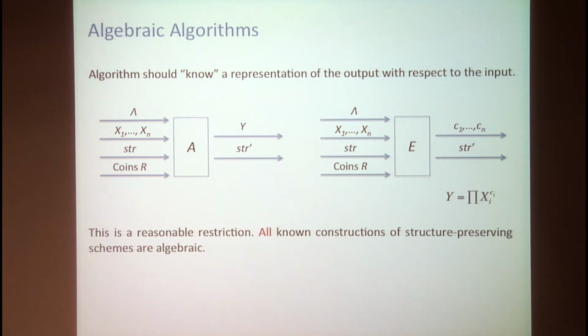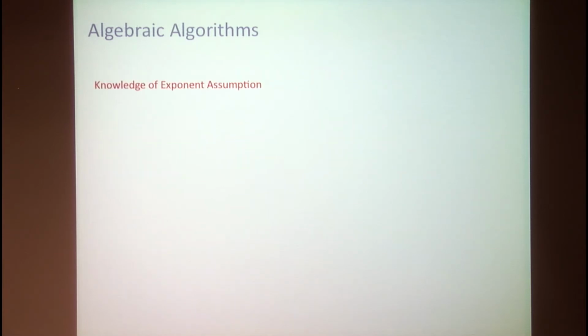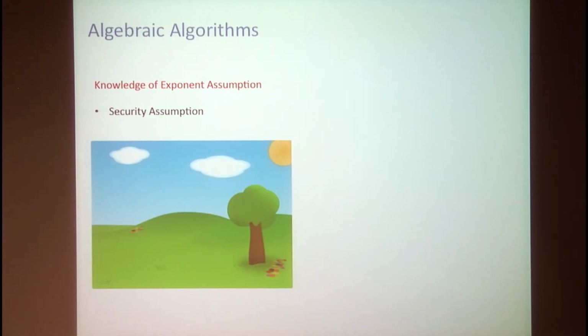And finally, I should clarify some recurring question. This is not the knowledge of exponent assumption. The knowledge of exponent assumption is a security assumption. So you have this security assumption, and then you build some things based on it. But if it turns out that your base is not solid enough, then you have some problems, or maybe your constructions will be completely broken. In the case of algebraic algorithms, this is a limitation of the current techniques.